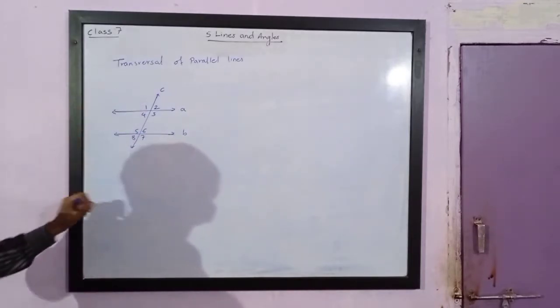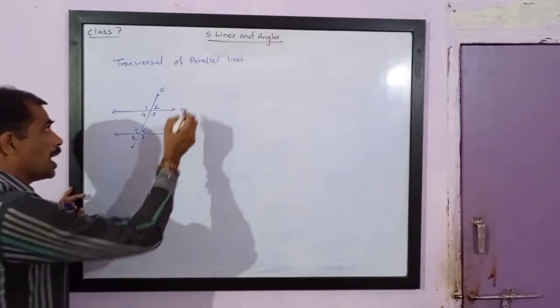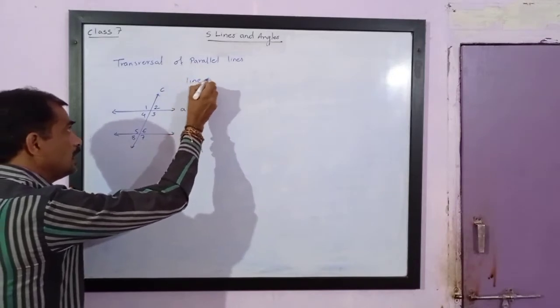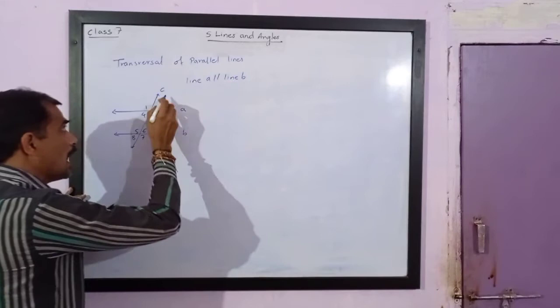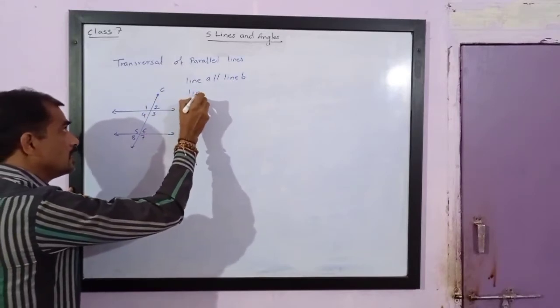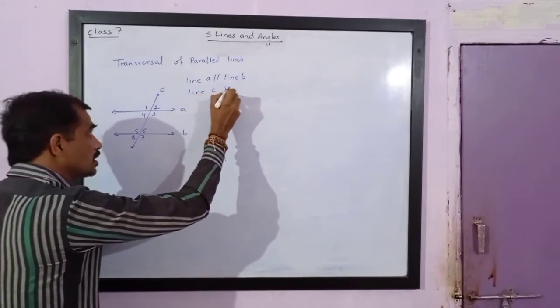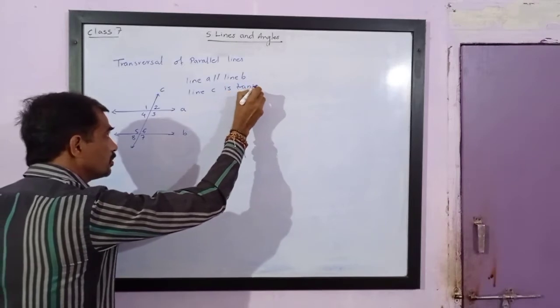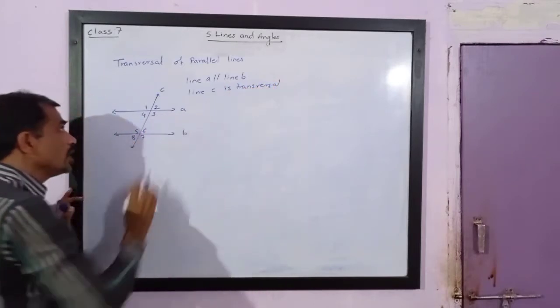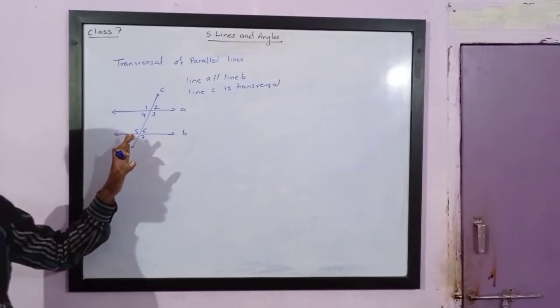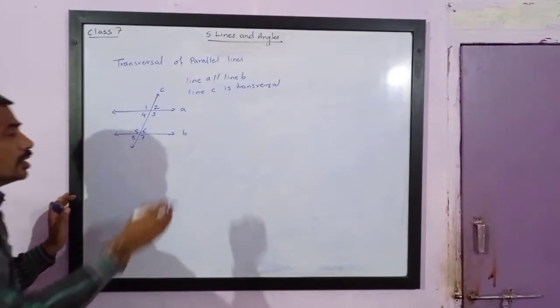Now next point is, if the lines are parallel, if line A is parallel to line B and line C is transversal, then you will notice that the corresponding angles are always equal.